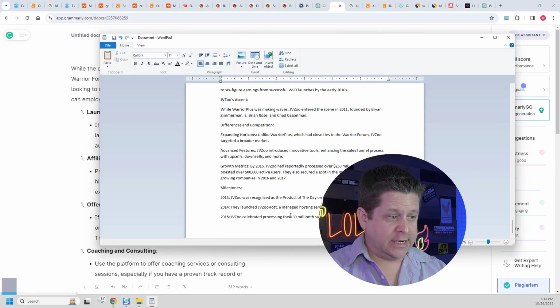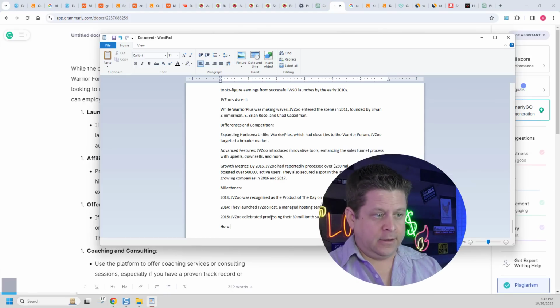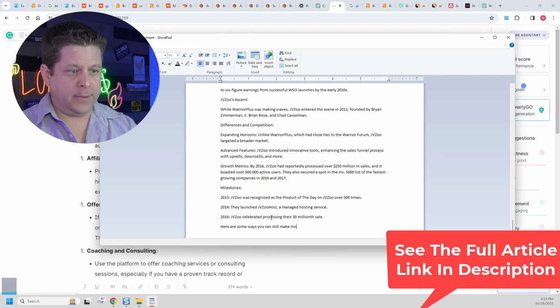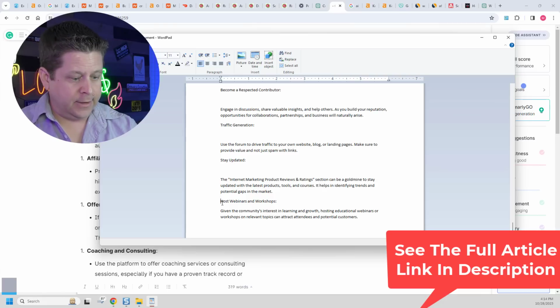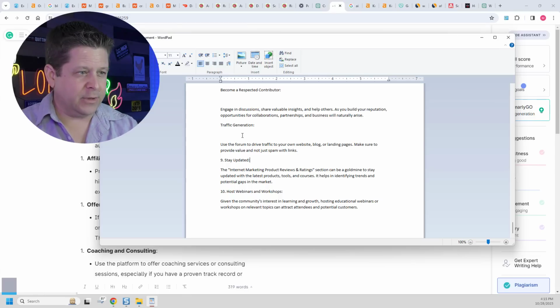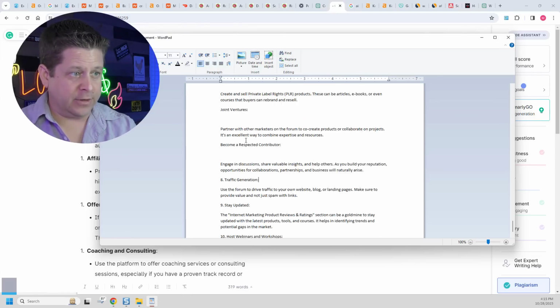Put this into our topic here: here are some ways you can still make money with the Warrior Forum and WSOs. Put that info right in there. You can go through and number them 10, 9, and so on. Sometimes if you use Microsoft Word, it will still keep the formatting, but it's not that hard to go in and number these.